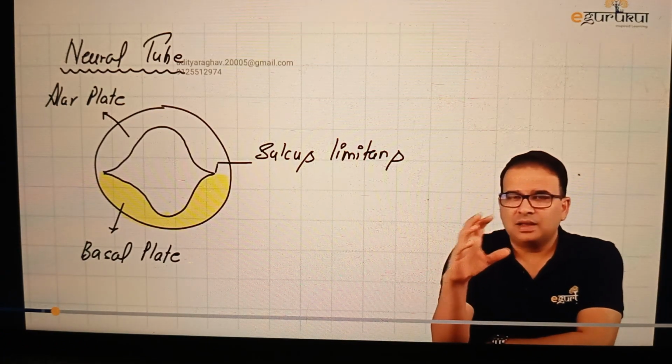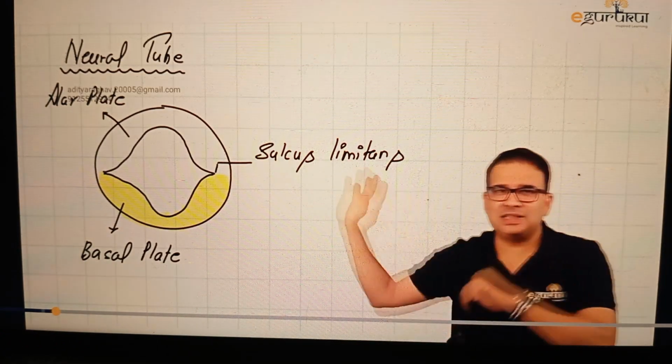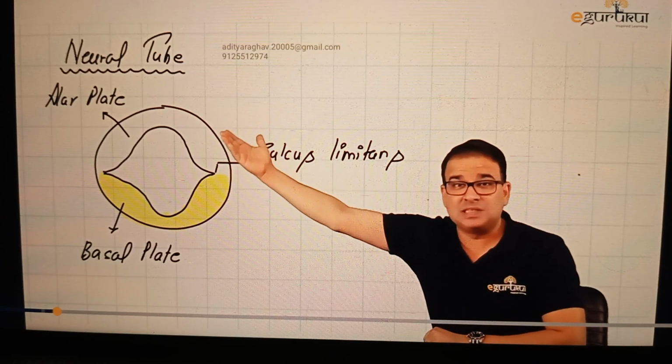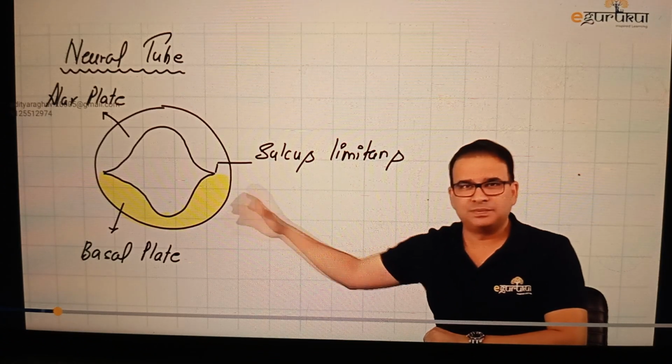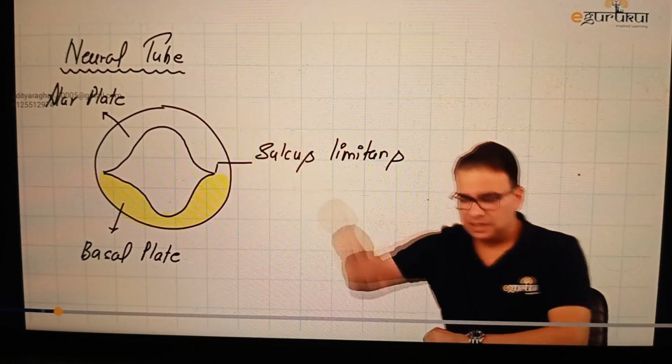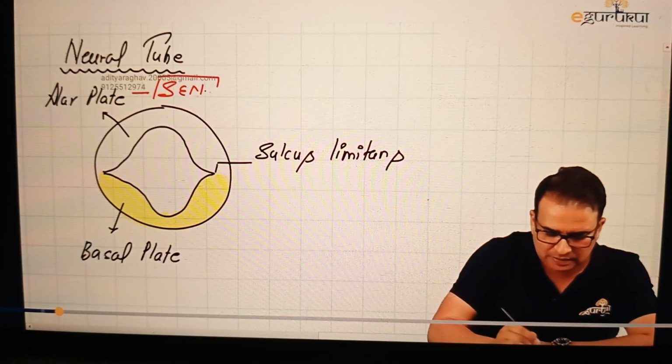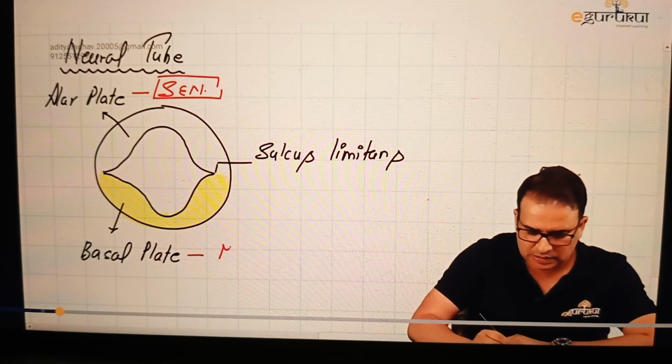Now, I want you guys to, for one second, just forget that it's a neural tube. Just think of it as a spinal cord, a spinal cord section here. Obviously the dorsal part of the spinal cord, we all know, is the sensory part, and the ventral part of the spinal cord is motor. Same story here. The alar plate, dorsally present: please remember this alar plate is a purely sensory plate. Whereas the basal plate, which is present ventrally, is the motor plate.